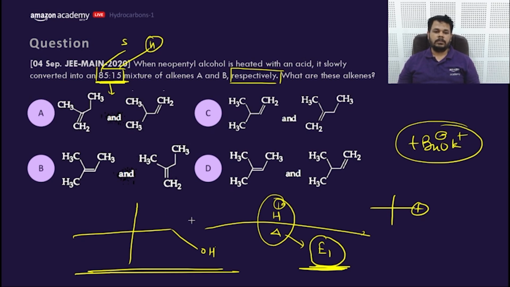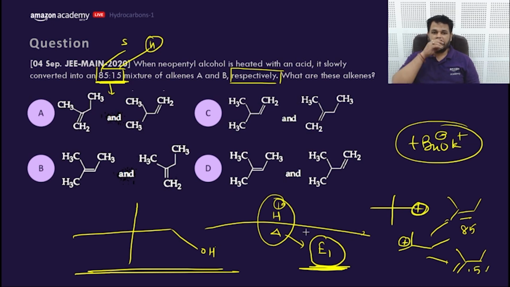Now let's move to the next part. It will rearrange the product like this, and it will form a Saytzeff and Hofmann product. This would be the Saytzeff and this would be the Hofmann. So this would be 85% and this would be 15%.